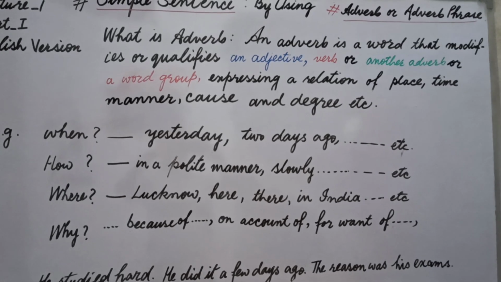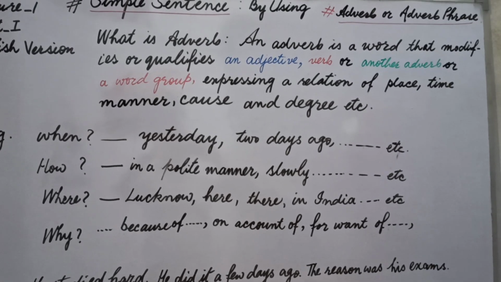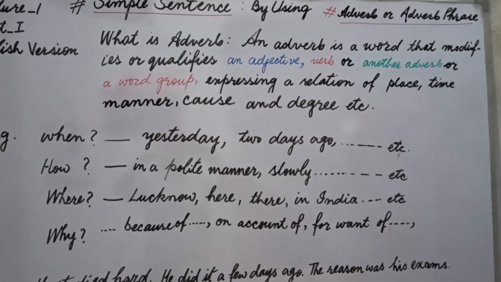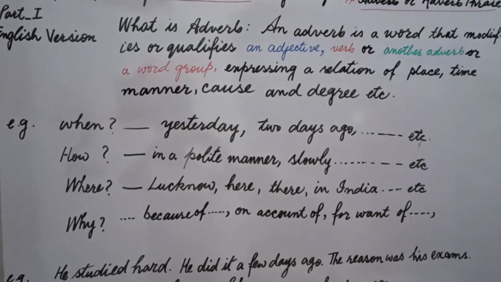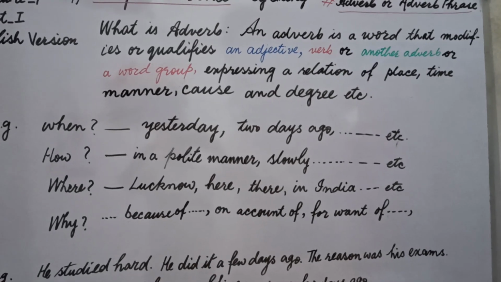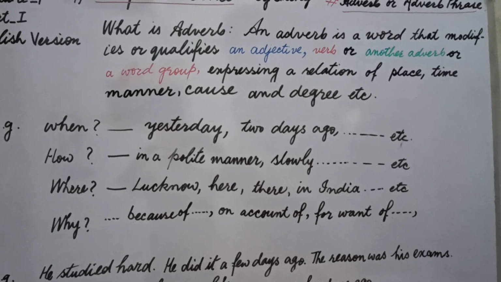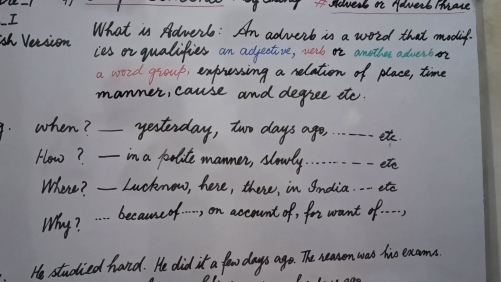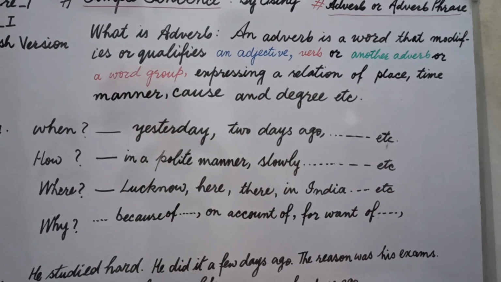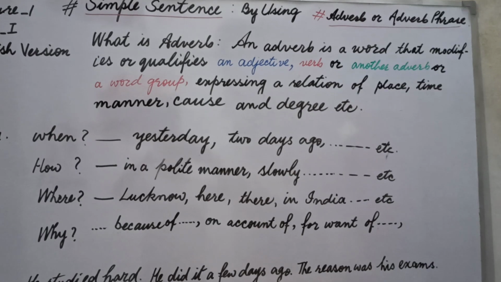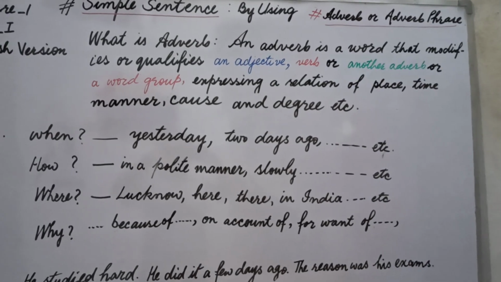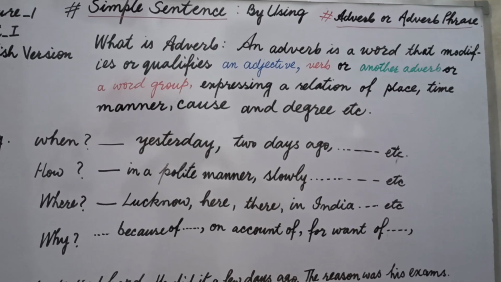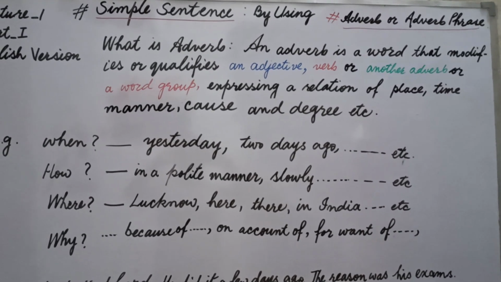And now, how shows you manner. You will come to know the group of words such as in a polite manner, or slowly. Slowly is written in a single word, that's why it will be an adverb. And in a polite manner is in more than one word, that's why it will be called an adverb or adverbial phrase. Now third is where: Lucknow, here, there, in India. It says something about the place. Now let's come to the fourth, that is why. Why will give you an answer in the form of because of, on account of, for want of. These three phrases are there.